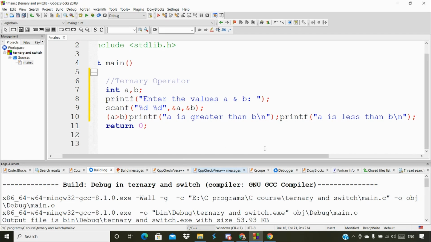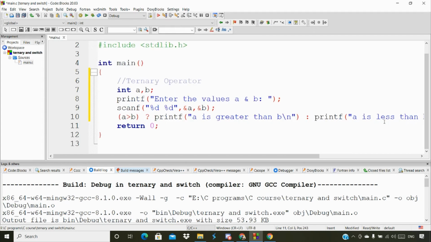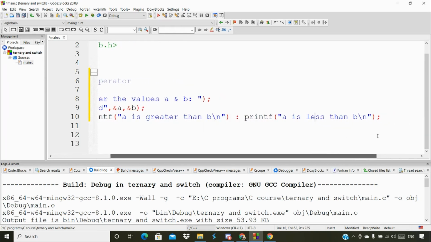Now I'm going to add one question mark here. On these two printf statements, I'm going to delete this semicolon and add a colon. I'm just removing that semicolon and adding the colon here. At the end of the last printf statement, we keep the same semicolon.